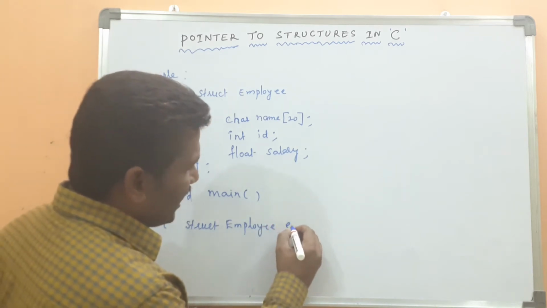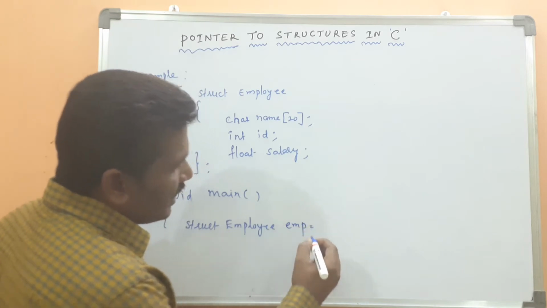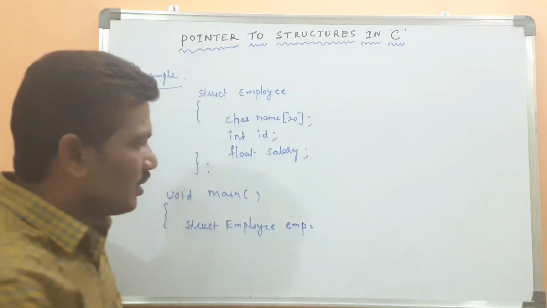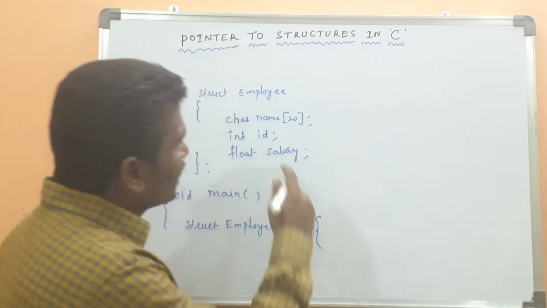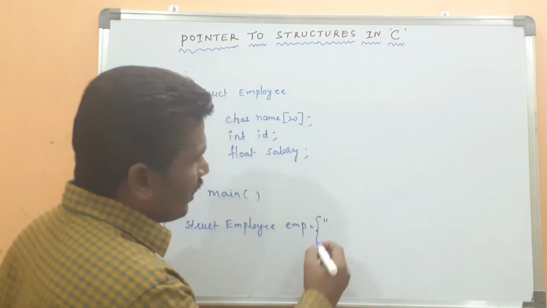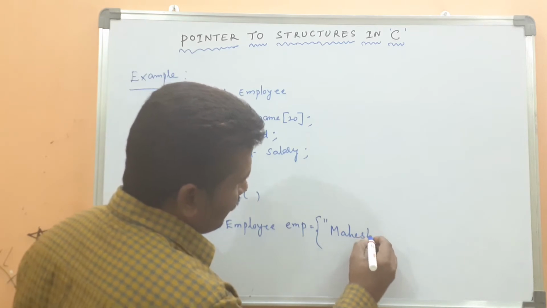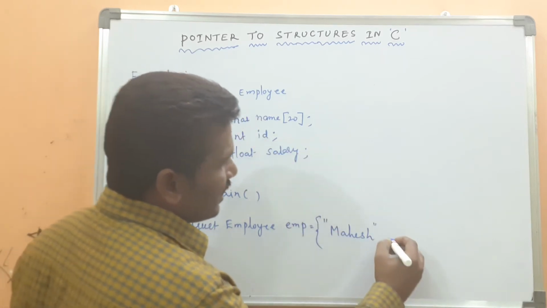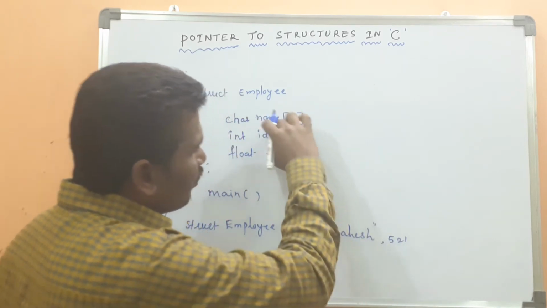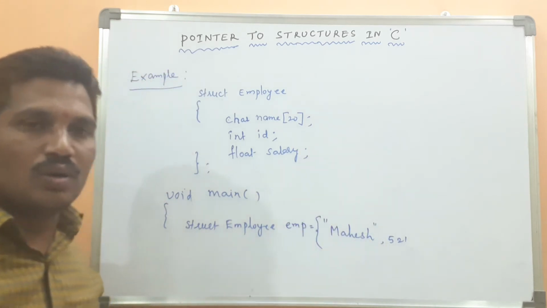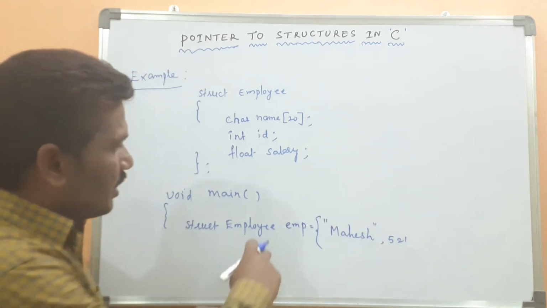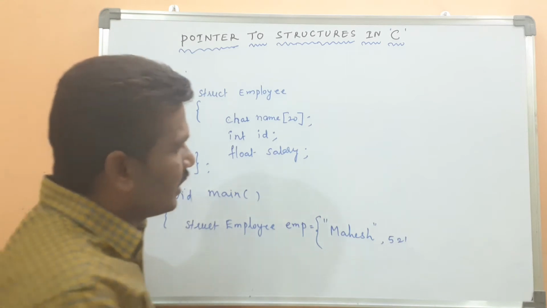The structure variable name is emp. I am initializing the values directly, or you can take the input. The first one, name, is Mahesh. The second one, the integer ID, is 521. You should follow the same order while initializing the structure data.